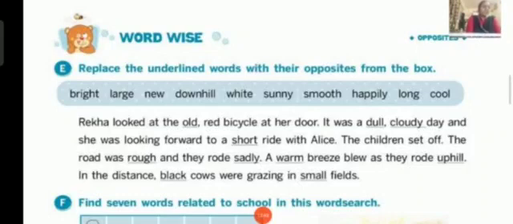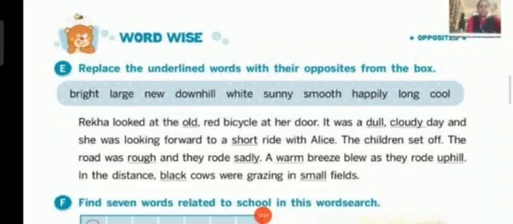Okay. Rekha looked at the new red bicycle at her door. It was a bright, sunny day and she was looking forward to a long ride with Alice. The children set off. The road was smooth and they rode happily. A cool breeze blew as they rode downhill. In the distance, white cows were grazing in large fields. This is how it sounds once you replace the words, children.